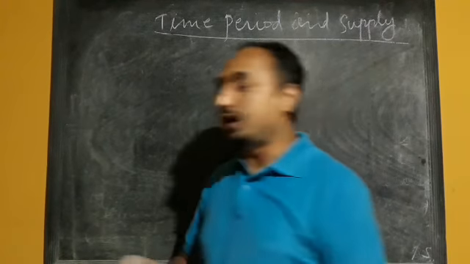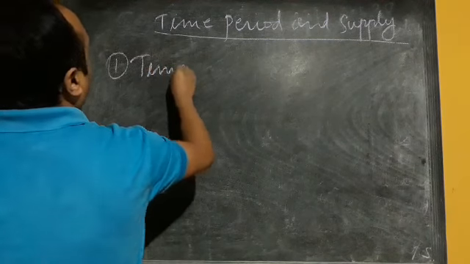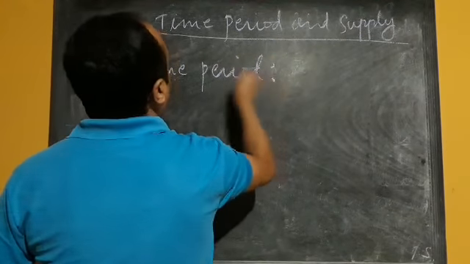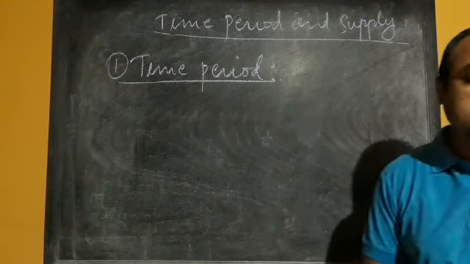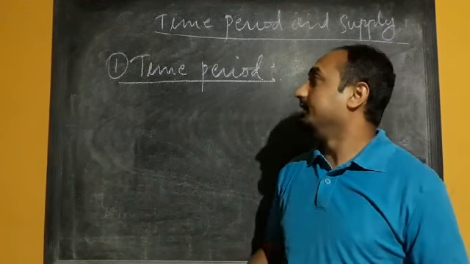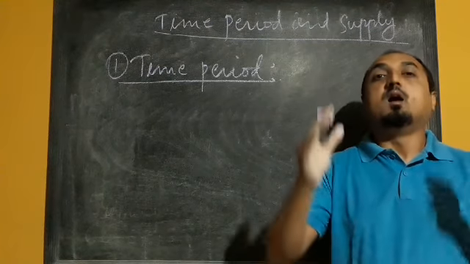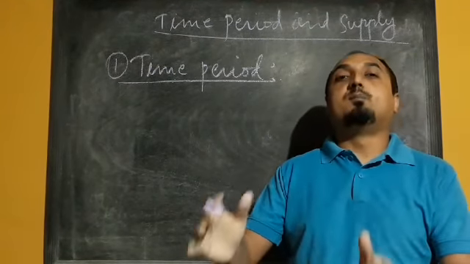So first one we have, let's consider time period. Now this is a very short period in which the supply of commodity will remain fixed.